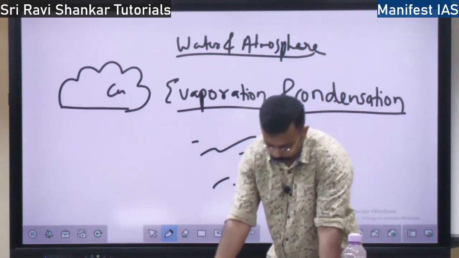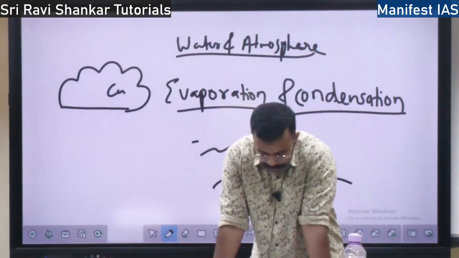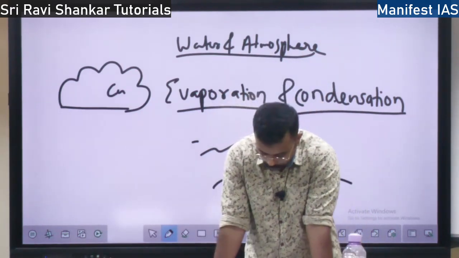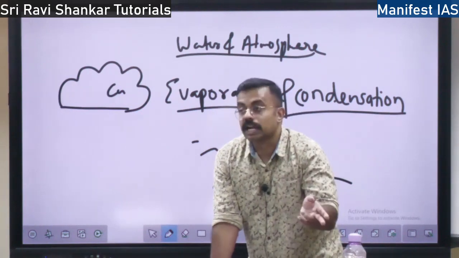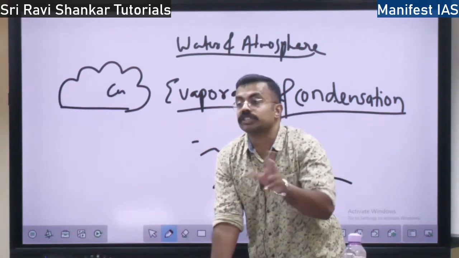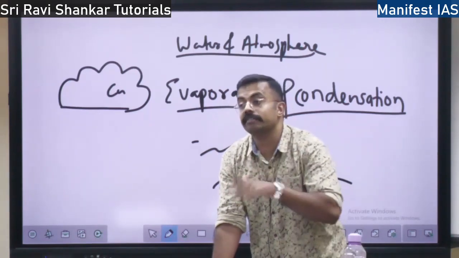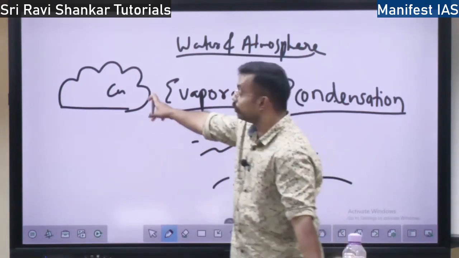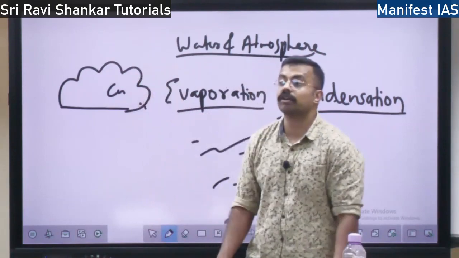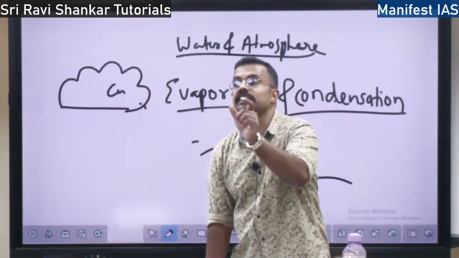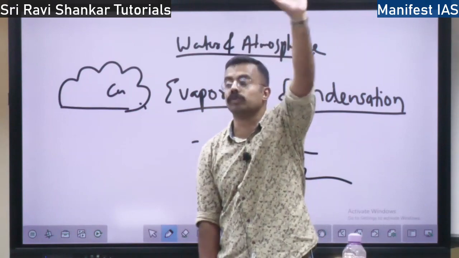What are the high clouds? Cirrus cloud is a high cloud. And cirrus cloud combined with stratus cloud, cirrostratus, is also a high cloud. Cirrus cloud combined with the cumulus cloud is also a high cloud. So whenever you find the term cirrus, just remember it is a high cloud.